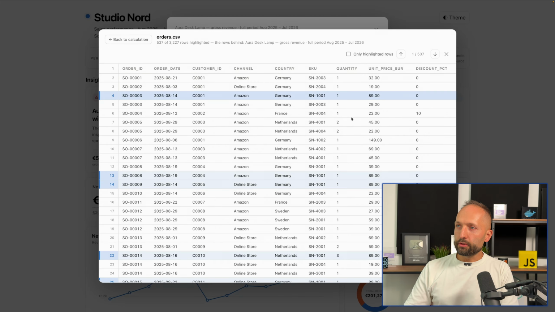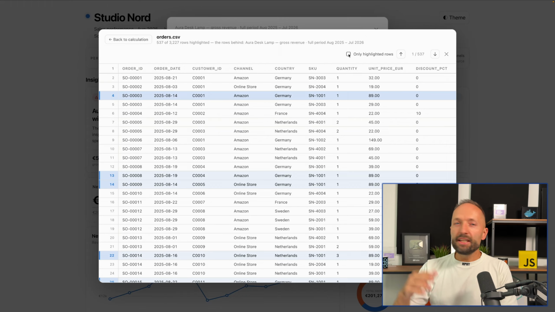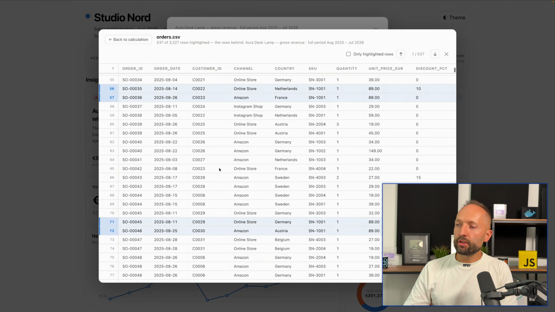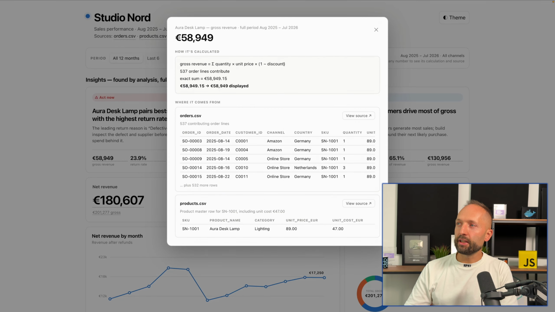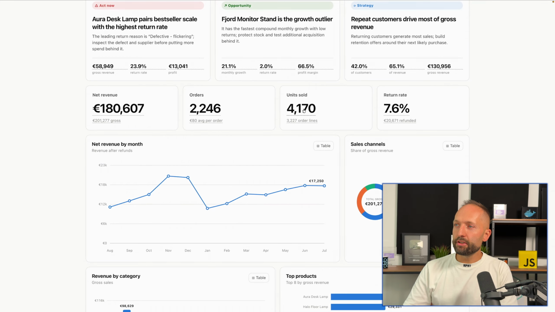So for the orders, we get the full data from the orders CSV files, and I can also highlight rows that were used in my current calculation. So it's an interactive dashboard inside the dashboard, so to say, which allows me to dive deeply into the data used for a specific calculation. And the crazy thing is, this works for every number in this dashboard.